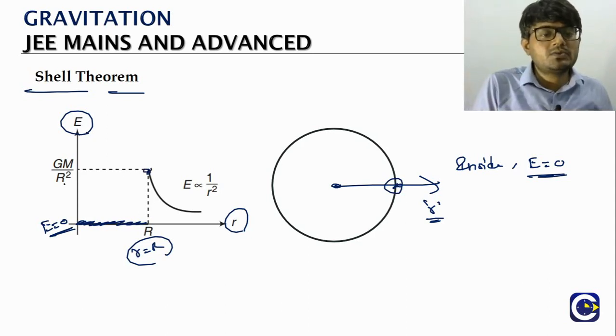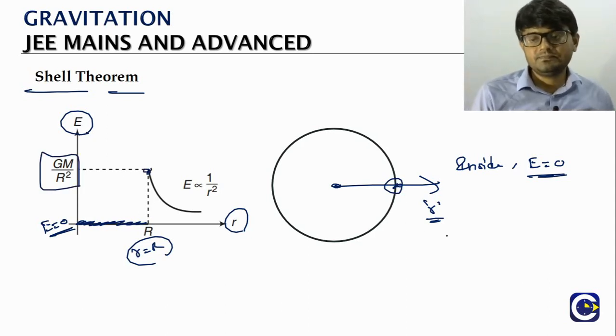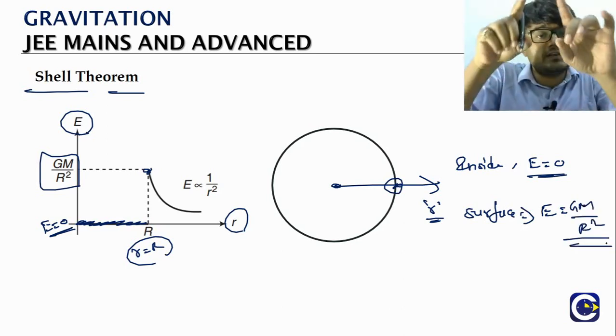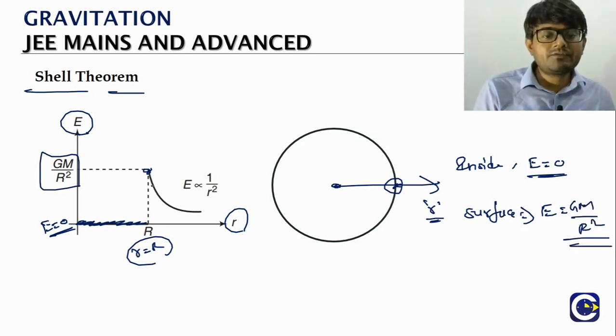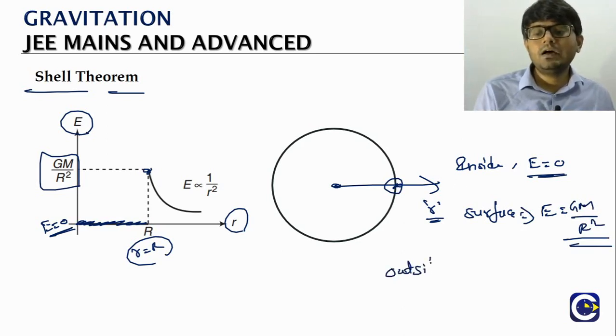Suddenly when it is on the surface, what is the field value? GM by R square. In fact, that is where the field is maximum. After that, when you are moving outside, what is the formula? G capital M by small r square.